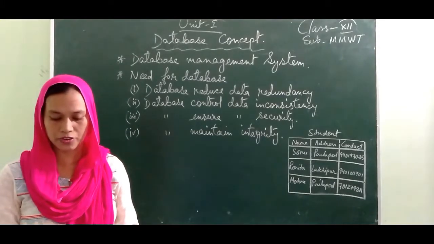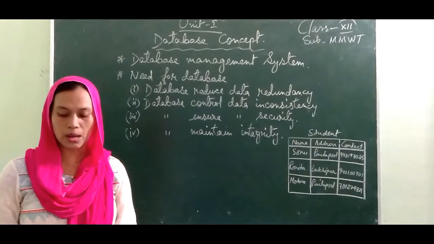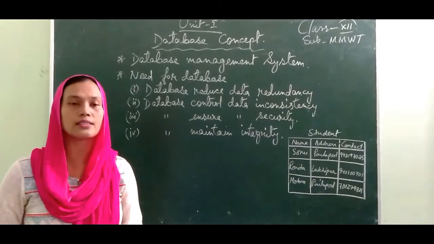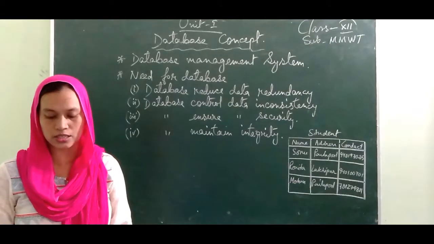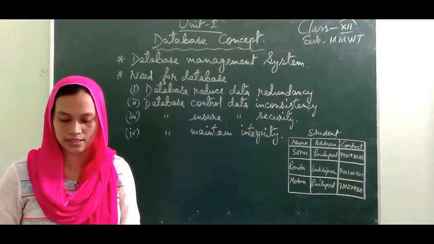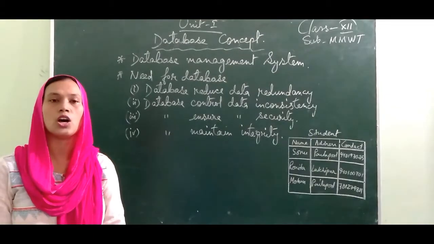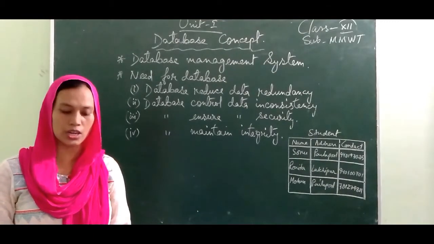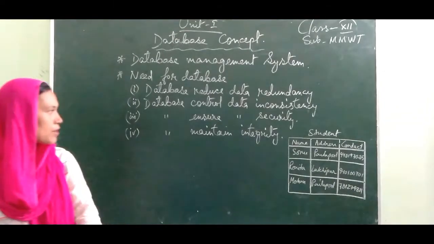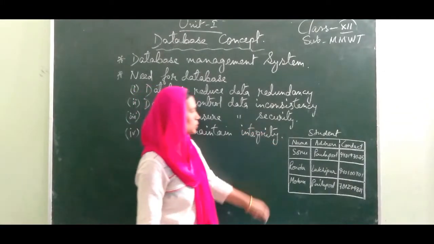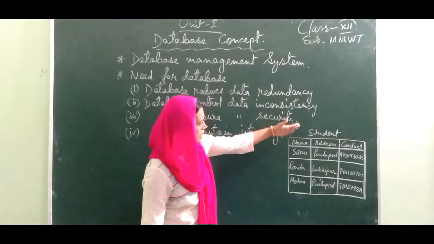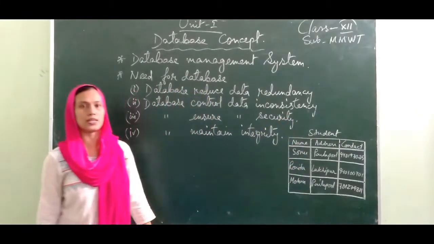So usually the definition of database is: a database is a collection of information that is organized in such a way that we can retrieve it easily and access it in a very easy method. Not only access, we can also manage and update whenever we require. Like here we have a small database, a student database, and we collect some of the data. So this collection of data is called a database.